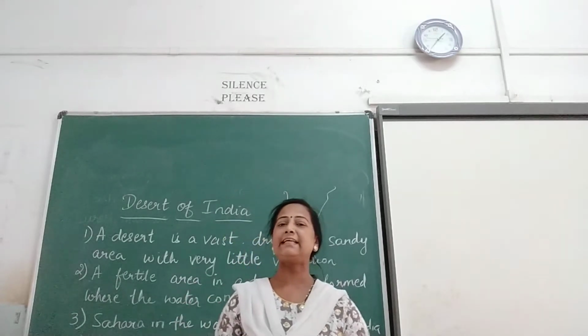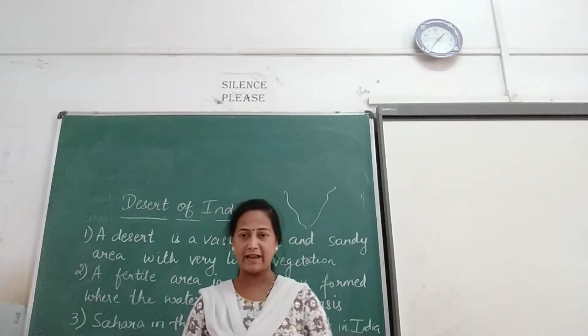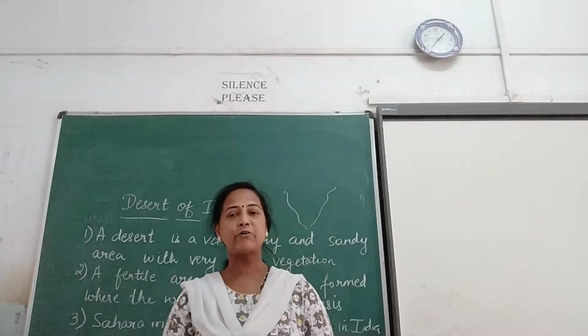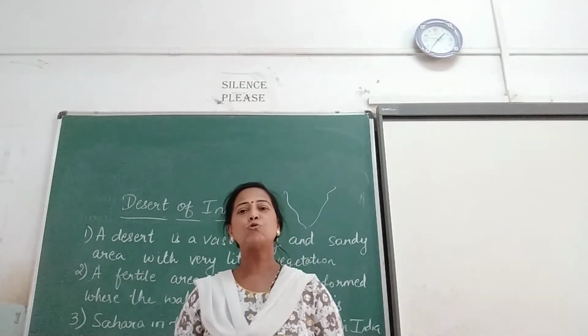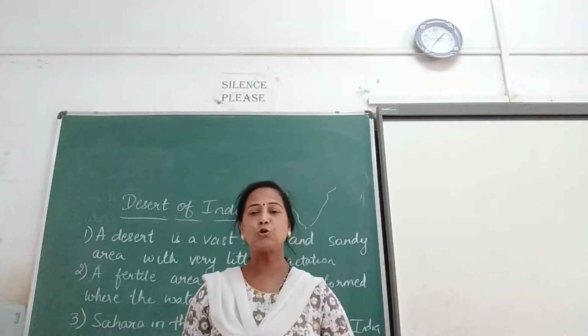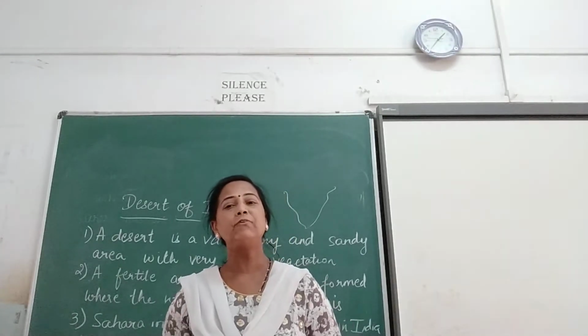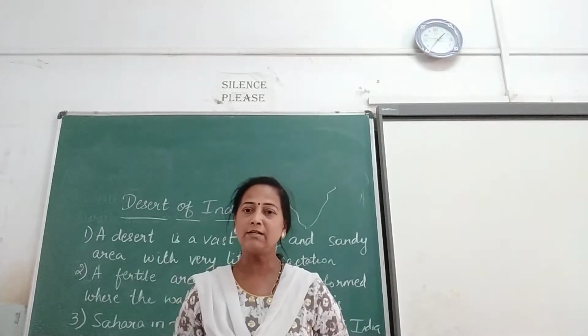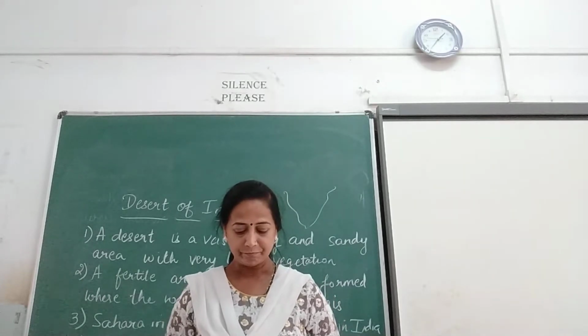Due to scanty. Scanty means very little of rain. There is not much rain in that area. So it is a dry land. So this is due to the reason of less rainfall or scanty rainfall.